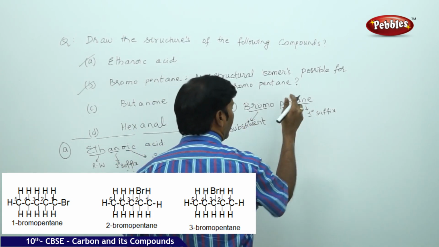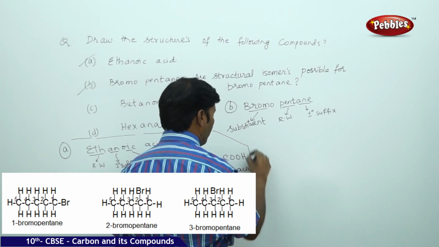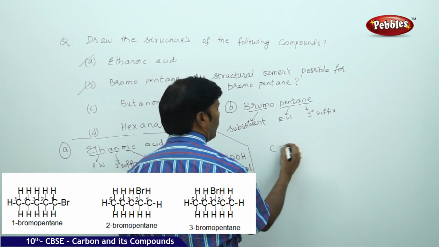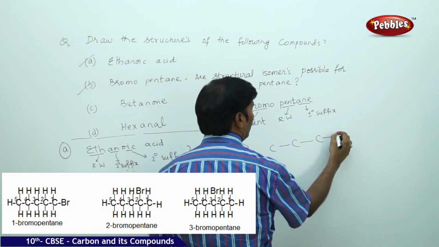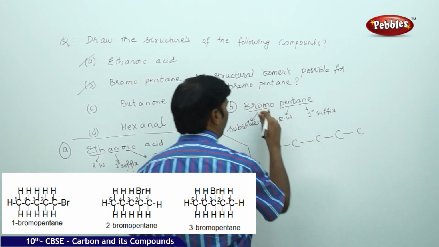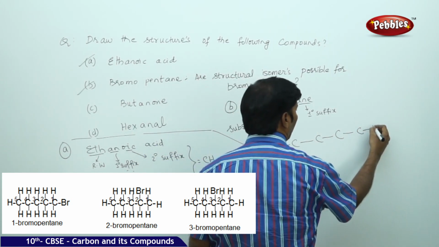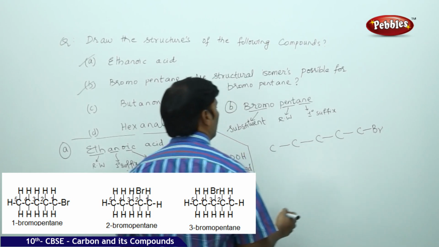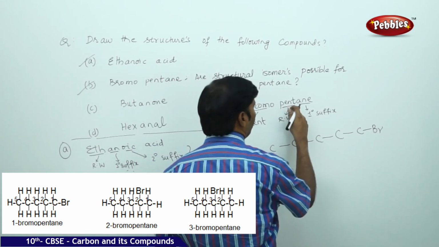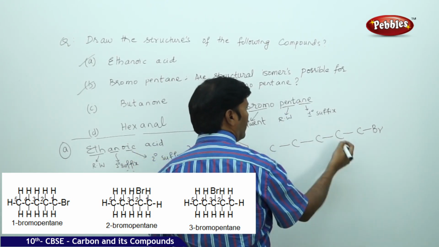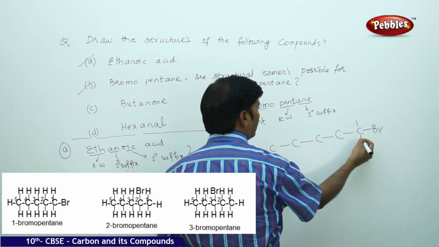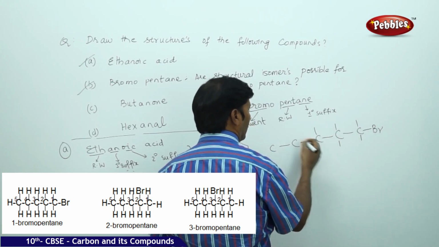So the root word is pent, so take 5 carbons: 1, 2, 3, 4 and 5. Bromopentane, so here take one bromo group, and because it is pent-ane, ane means all single bonds. So what I am doing here is attaching all the single covalent bonds like this.